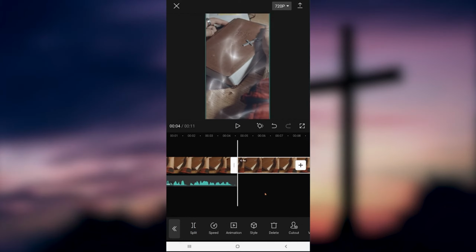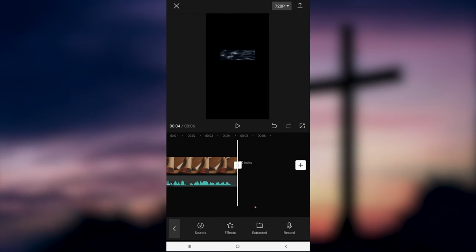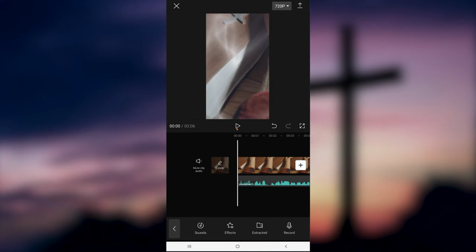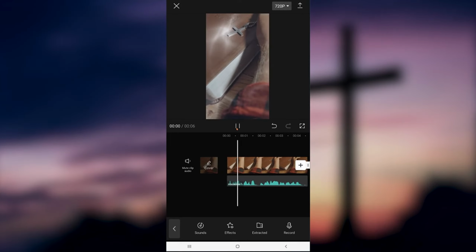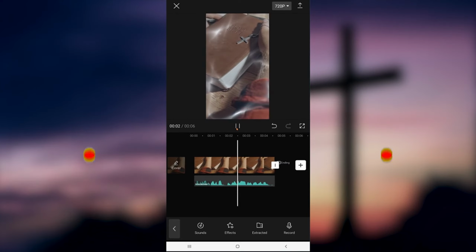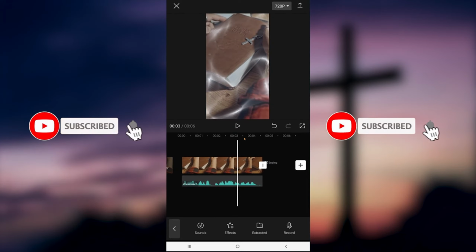All right, we're going to split our clip again. We're going to ditch the excess. And you can see we're basically almost there. So let's go ahead and do a play to see how it sounds. Trust in the Lord with all your heart and do not rely on your own understanding. You can see it's kind of cutting it off there.